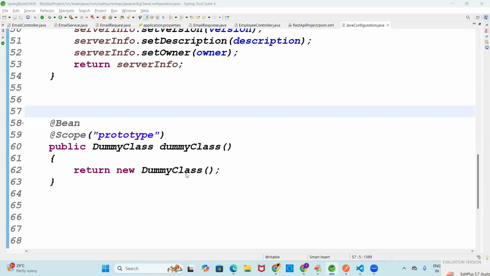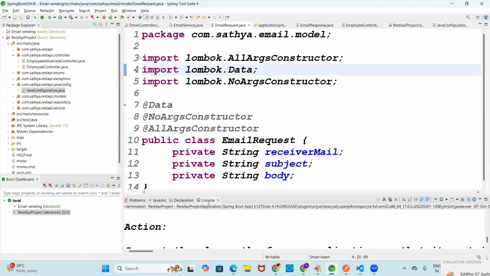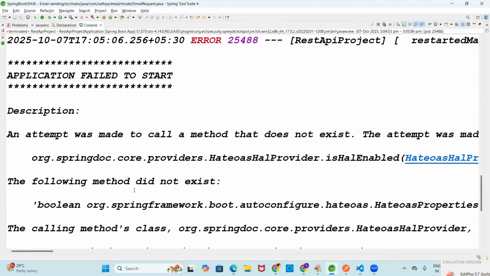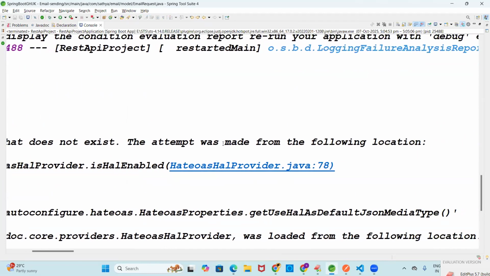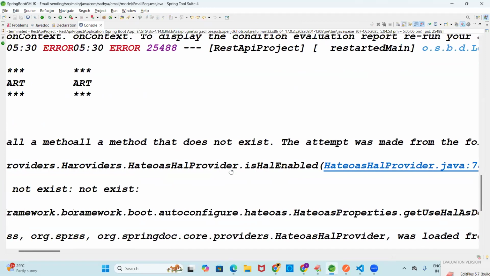I think the project has not started. We have an error: failed to start application.